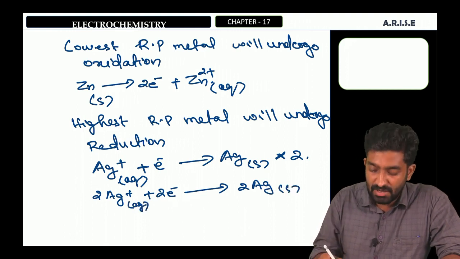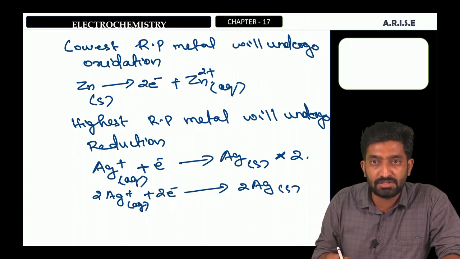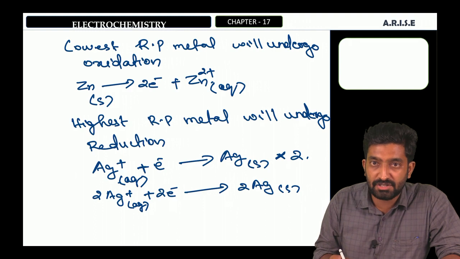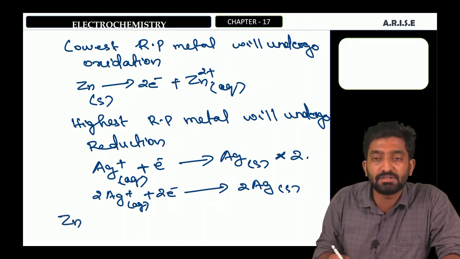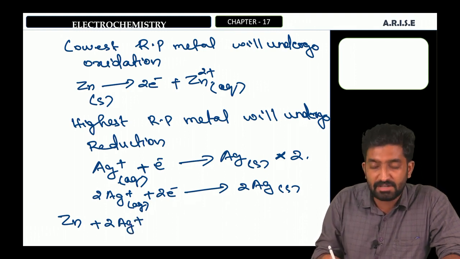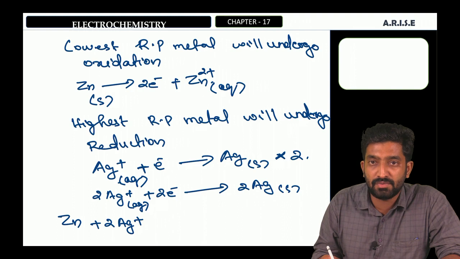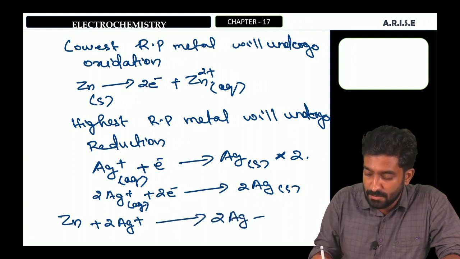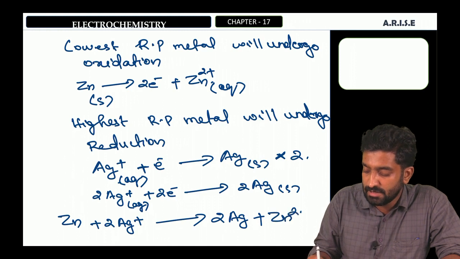Okay. Then we can combine these two equations and we will get the overall reaction. In the first reaction, the reactant is zinc. In the second reaction, the reactant is 2Ag+. And we can cancel the electrons. It gives 2Ag plus Zn2+.